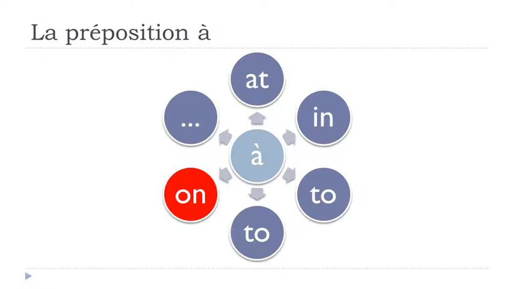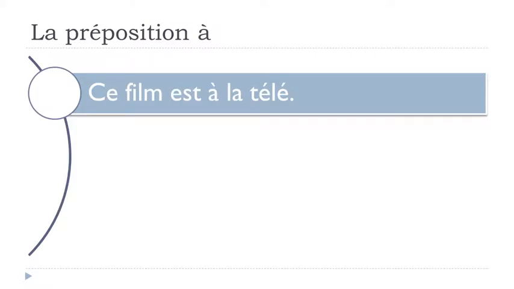Another possibility would be the concept of this on. Let's see a few examples here. Ce film, this movie, est à la télé. On TV, à la télé. We've got this à here and then la télé. So télé, of course, it's for télévision, but in most of the cases, we don't use in French the full word, we just use this télé word. Ce film est à la télé.